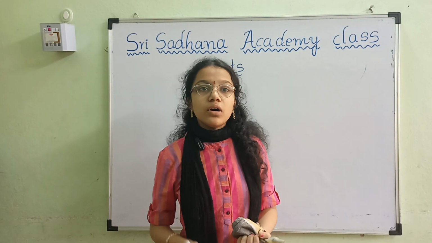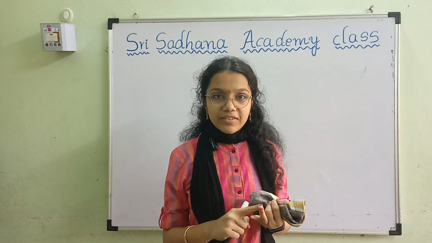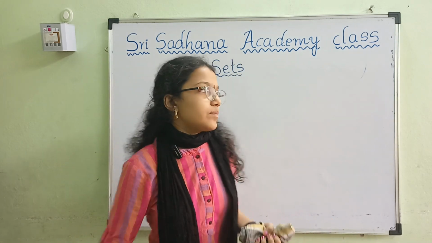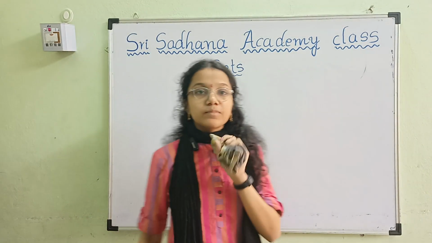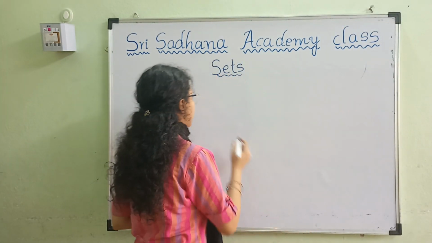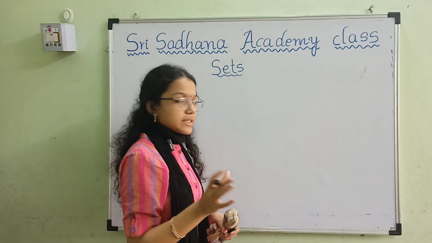Now let's go to the important one, that is subset, power set and universal set, equal and equivalent set. What do you mean by subset? Everyone knows a subset is a set which is the small set of the superset.